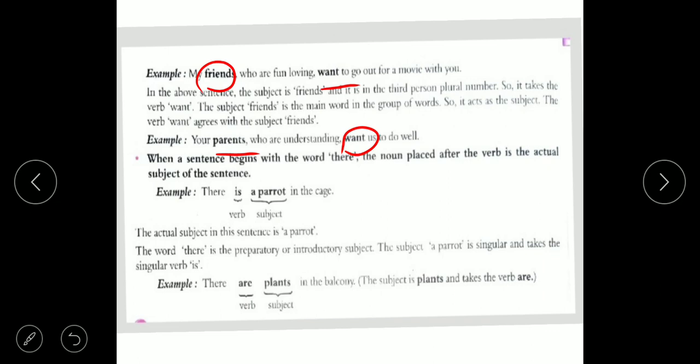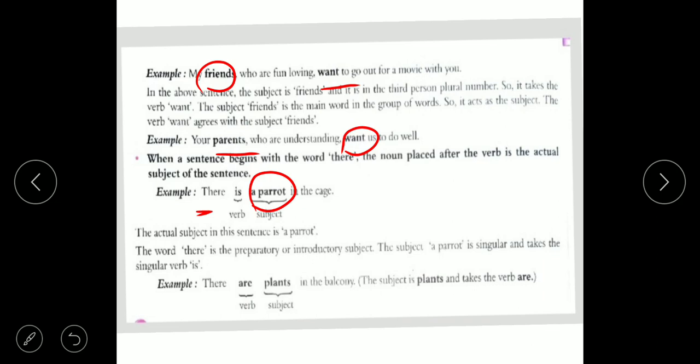When a sentence begins with the word there, the noun placed after the verb is the actual subject of the sentence. So: there is a parrot in the cage. What is the subject? A parrot. The actual subject in this sentence is a parrot. The word there is the preparatory or introductory subject. The subject a parrot is singular and takes the singular verb is.